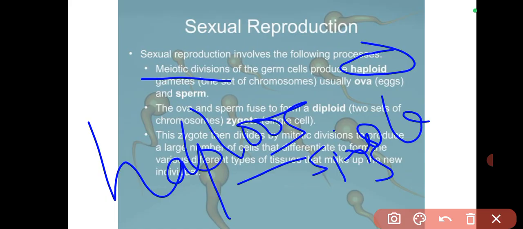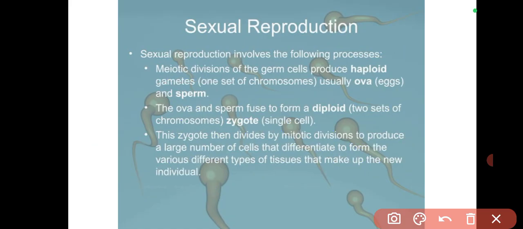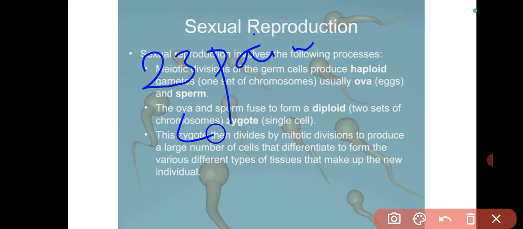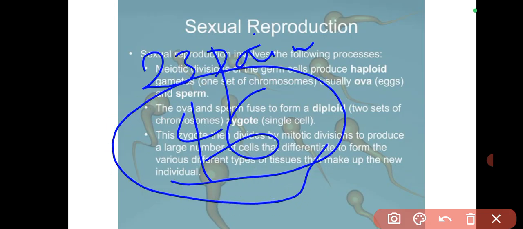Single because it is a single set of chromosomes. This is what I mean. For example, every other cell of your body as a human, you have 23 pairs. So what does that mean? Singly, you have 46. Is that okay? So every other cell of your body, the cells of your eyes, nose, teeth, ear, chest, whatever, is going to contain 46 chromosomes.